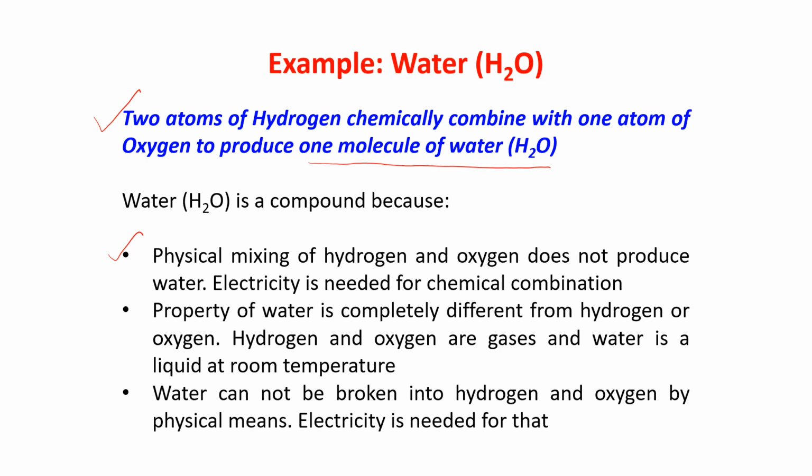If you mix it physically, it will not give you water. Electricity is needed for chemical combination. Next, the property of water is completely different from hydrogen and oxygen. Hydrogen and oxygen are gases and water is a liquid at room temperature.